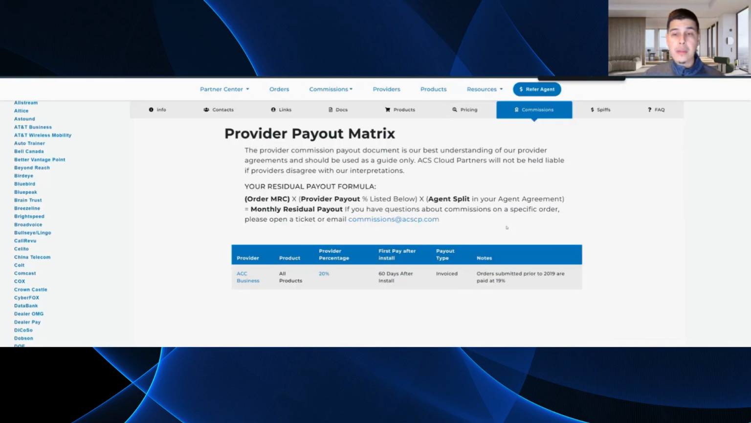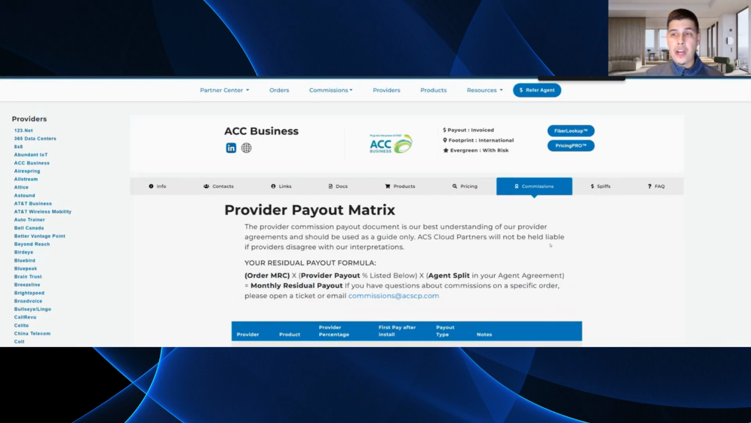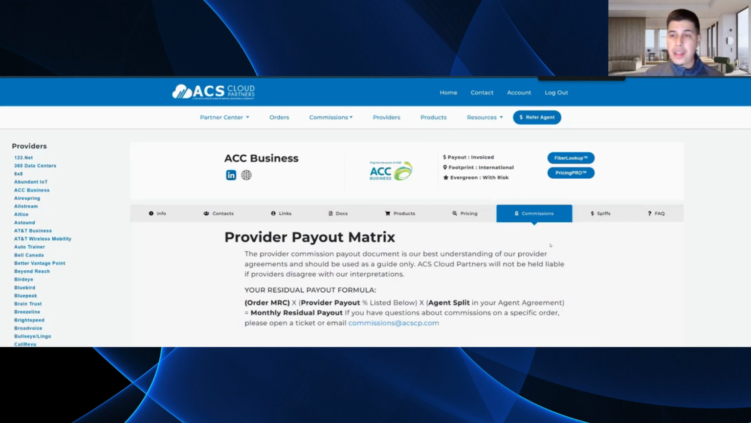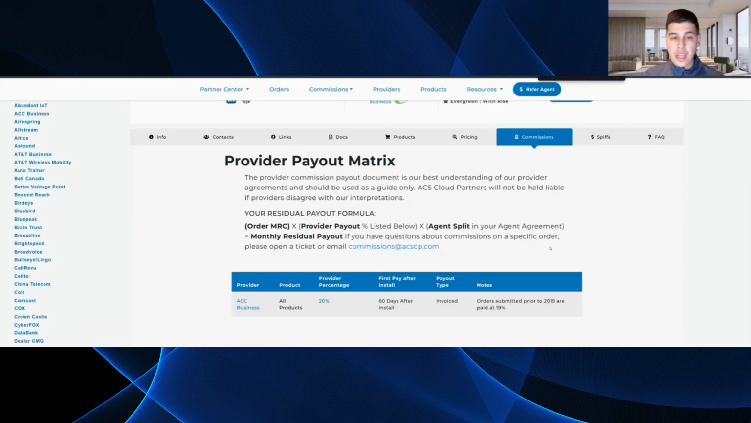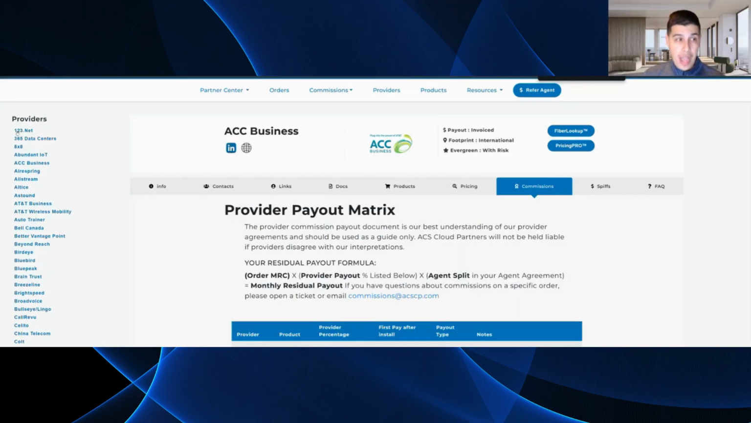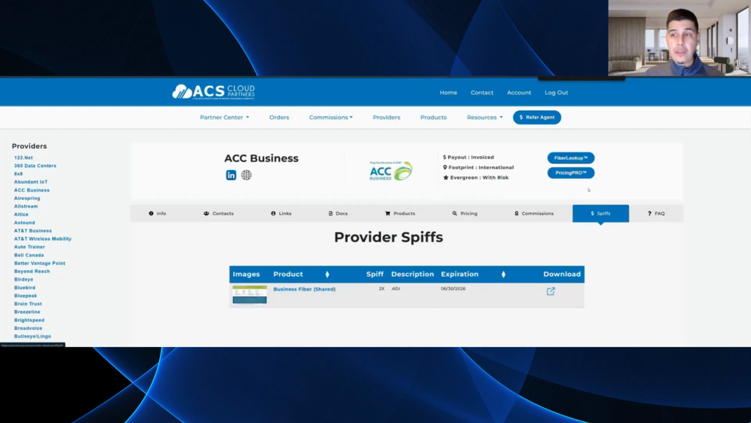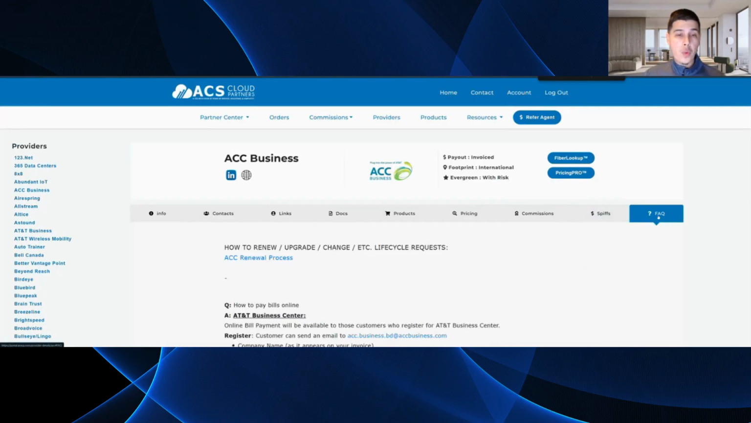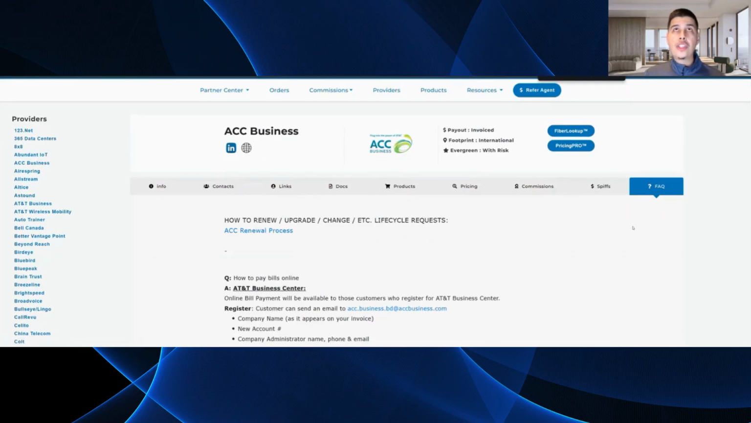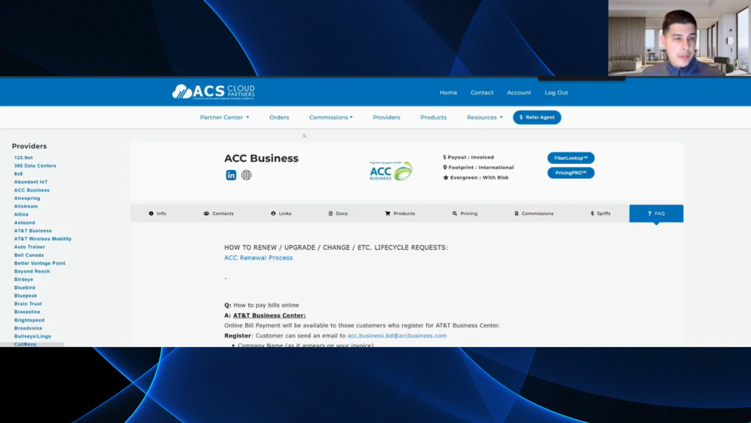Commissions, right? We'll have the commission rates listed on all of these provider pages. Transparency, right? That's the name of the game. So you'll see all the provider commission rates for every single one of these provider pages. If there are any spiffs, you'll find those there too. And then frequently asked questions, right? These are questions that we've curated that we've noticed have come up multiple times for partners or for customers, right? How do I renew? How do I upgrade? So we have broken down some of those processes.